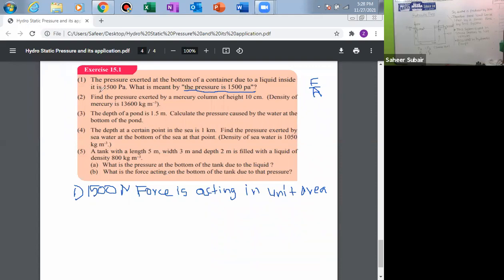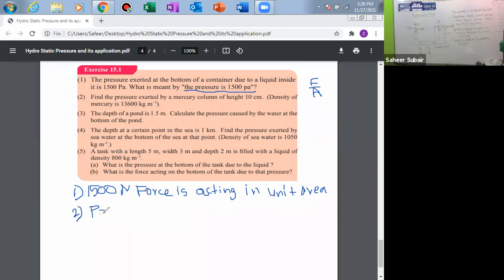Then see the second one. Find the pressure exerted by a mercury column of 10 centimeter. I have explained a question like this today. First question is like this. So what is the equation for pressure?